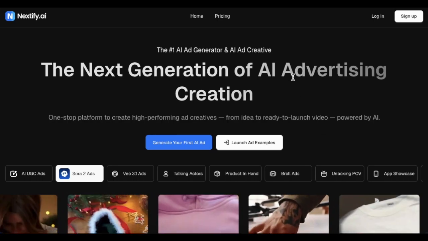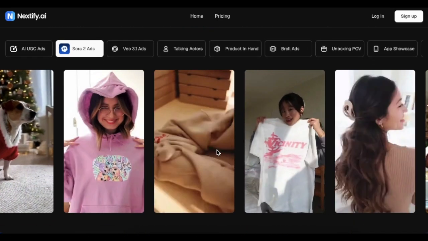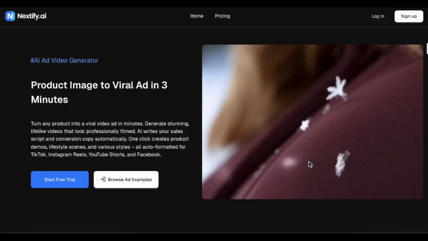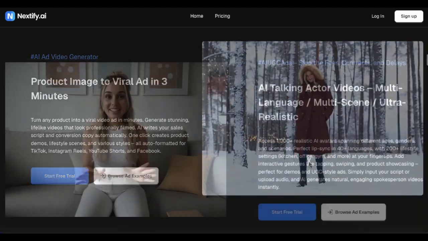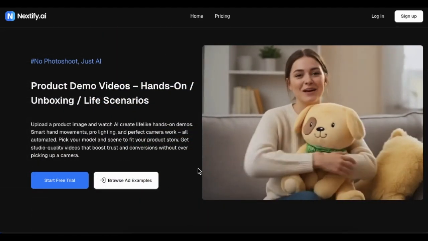Still wasting hours making video ads? Here's how to crank out viral commercials, fast. Nextify AI lets you create scroll-stopping ad videos with just a few clicks. Drop in your product info, pick a style, and boom. Nextify's AI handles the rest.